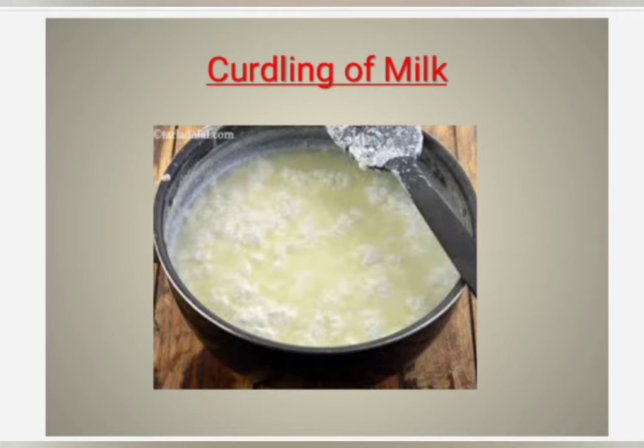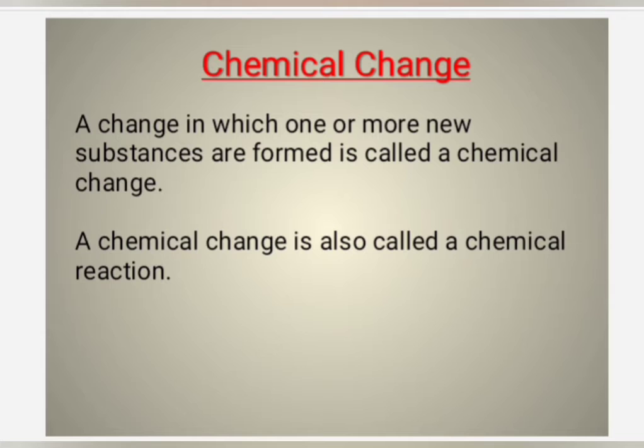These are examples for chemical change. A chemical change is also called a chemical reaction. What is a chemical change? A change in which one or more new substances are formed is called a chemical change. A chemical change is also called a chemical reaction.